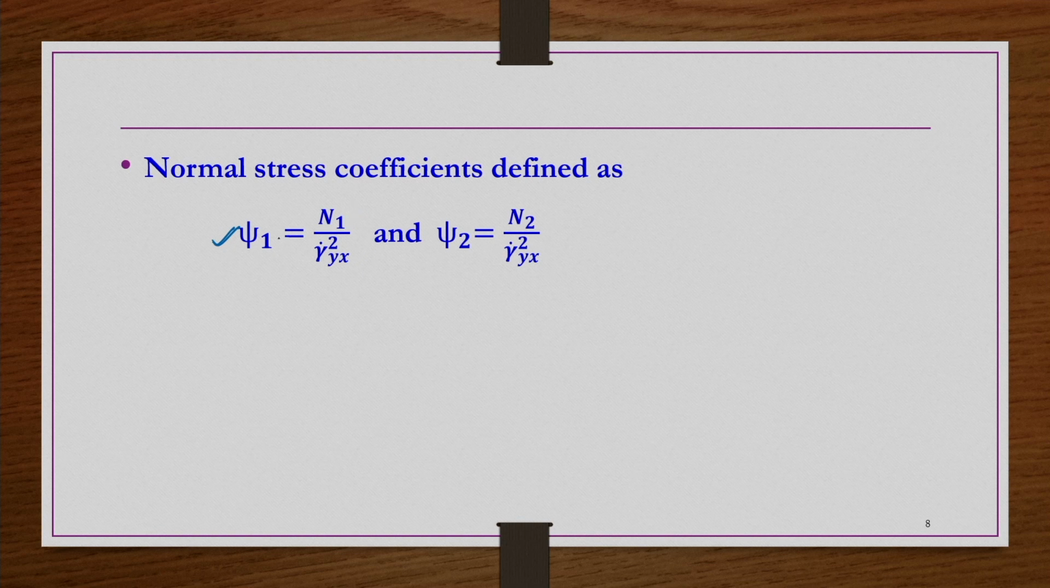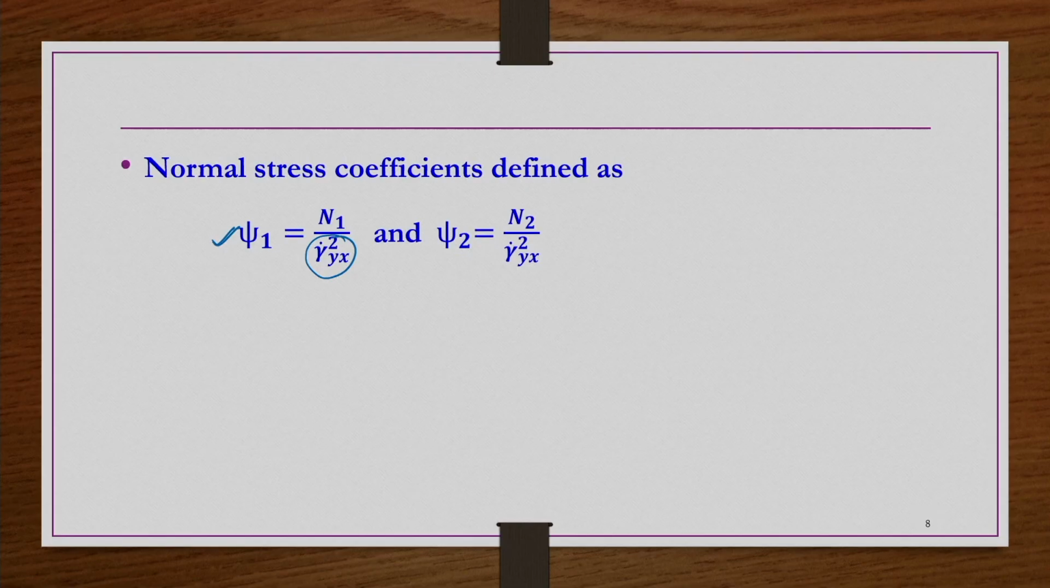Now, the normal stress coefficients are defined as follows. N1 is the first normal stress difference, and psi 1 is the first normal stress coefficient, that is N1 by gamma dot yx square, because in the previous slide we saw that the stresses at low shear rate have a limiting nature, with N1 proportional to gamma dot yx square.